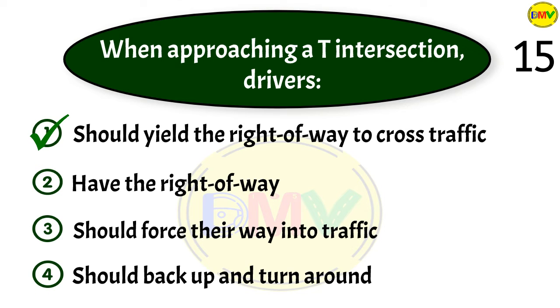The correct answer is 1. When approaching a T intersection while traveling on the street ending at the intersection, you must stop and yield the right of way to vehicles on the crossroad. Only proceed when it is safe to do so.